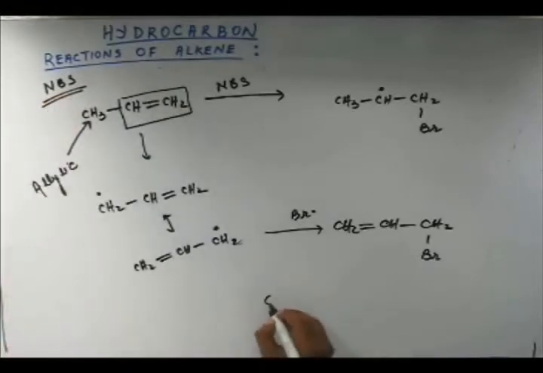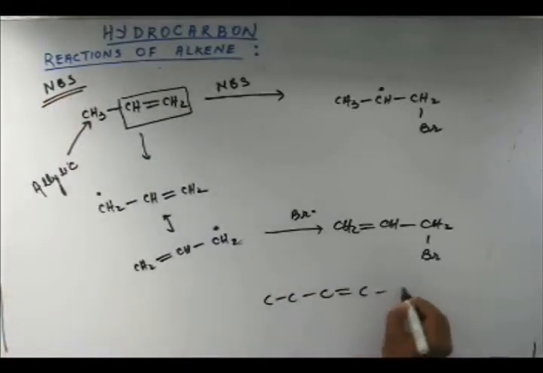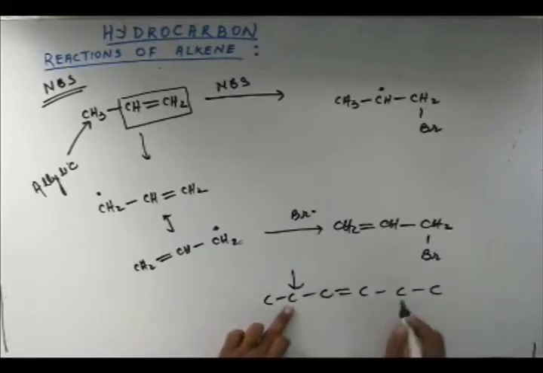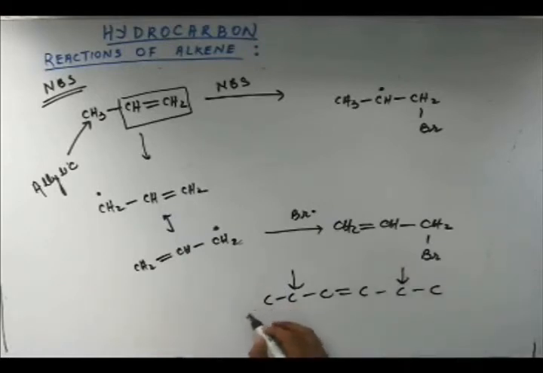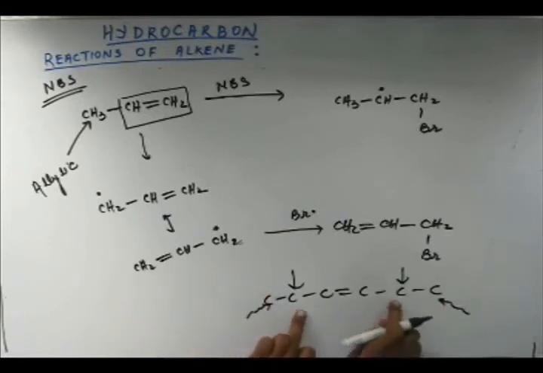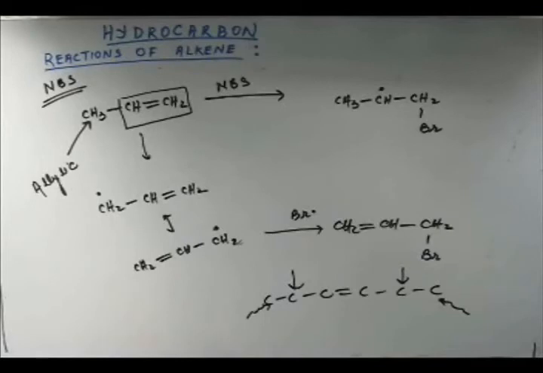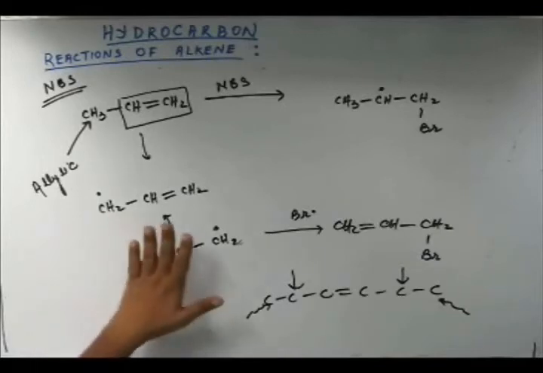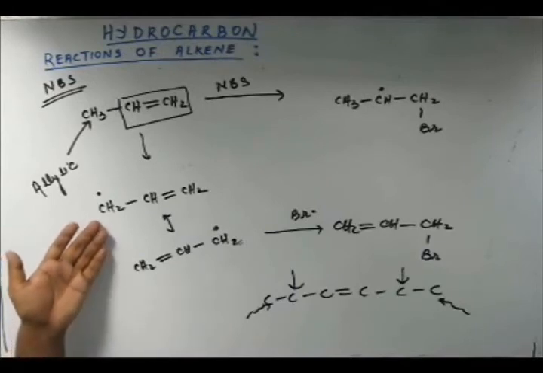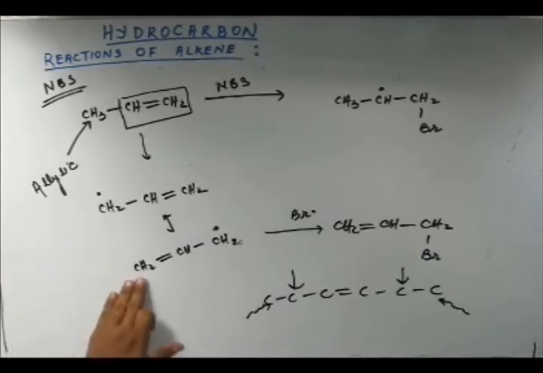Suppose you have four carbons, or many carbons, and this carbon is allylic because it is adjacent to this pi bond, and this carbon is also allylic because it is also adjacent to the pi bond. These carbons are not allylic. So bromine will not get attached to these carbons. It will get attached only to the allylic carbon, because a free radical on an allylic carbon will participate in resonance, and that's why only a free radical at the allylic position is going to be stable.